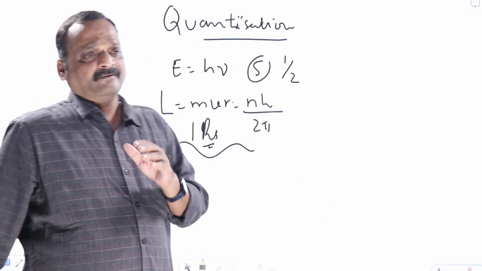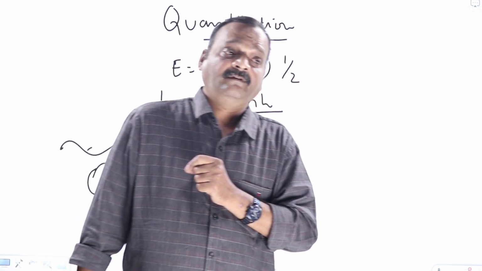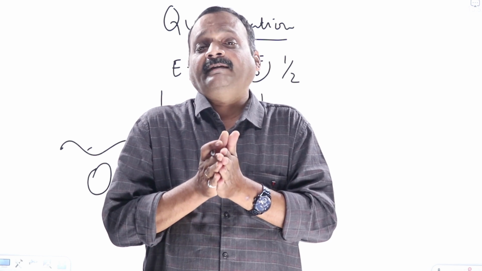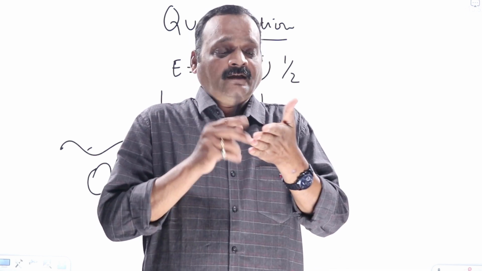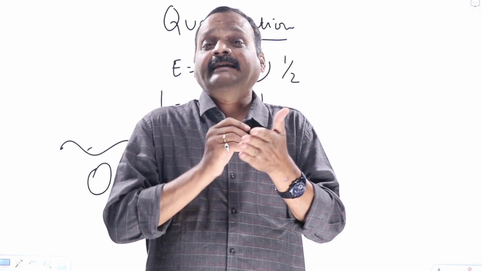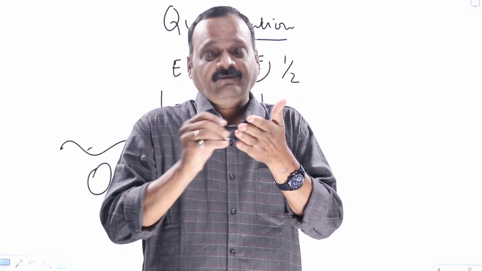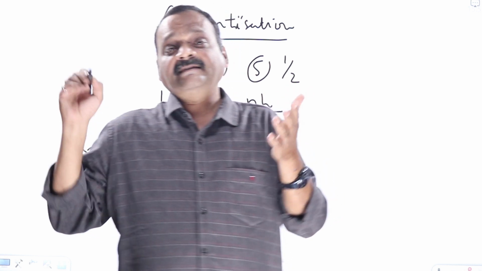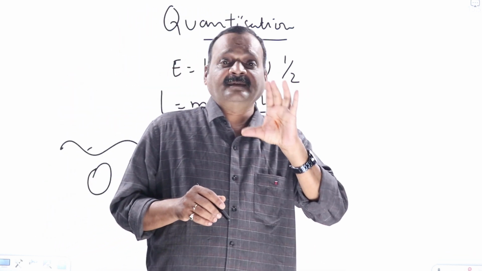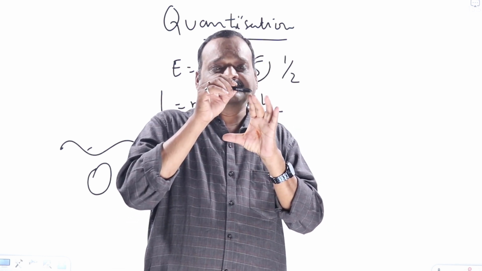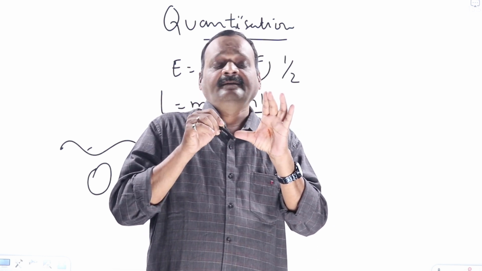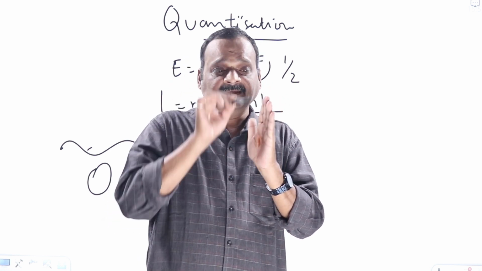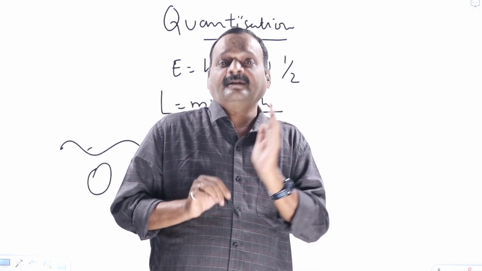Light as a wave was successful. How many properties are there for light? Light always travels in straight lines, the rectilinear propagation of light. Next, reflection of light, refraction of light, interference, diffraction, polarization. These are the 6 aspects of light. Anybody who has studied all six aspects can say that he has studied light, and any theory about light should be able to explain all these six properties perfectly.